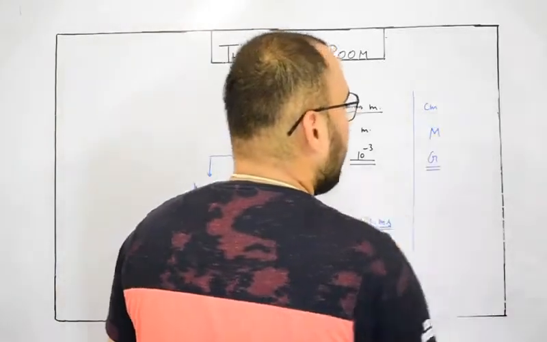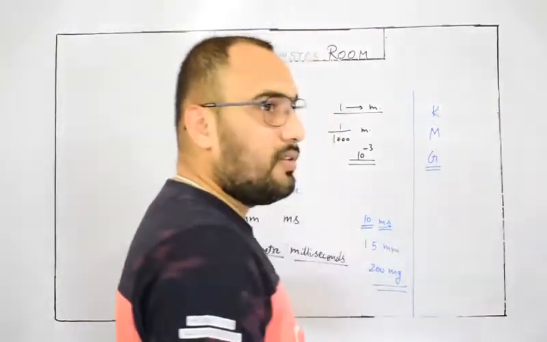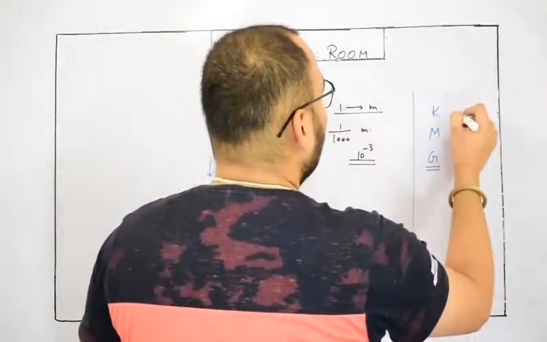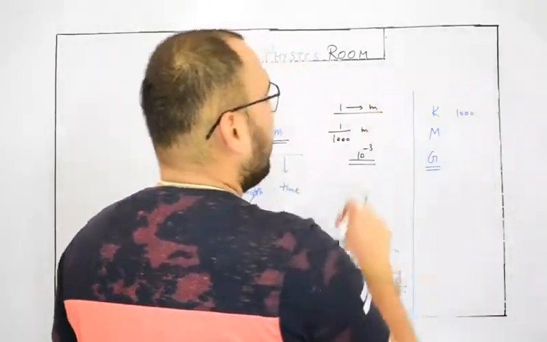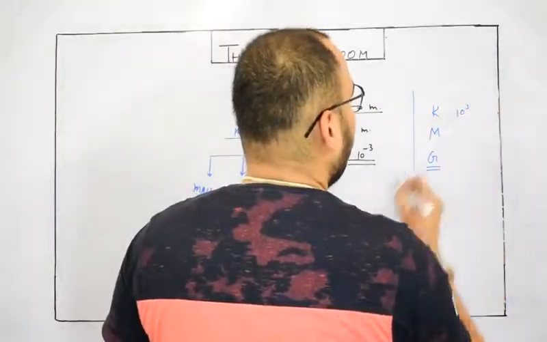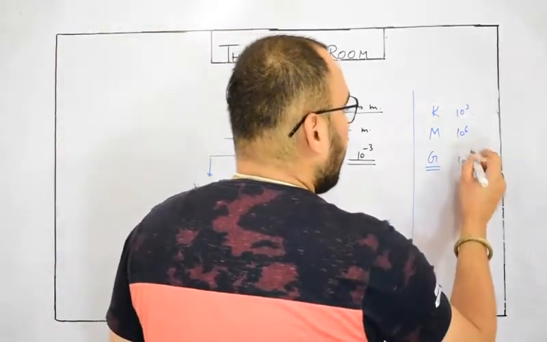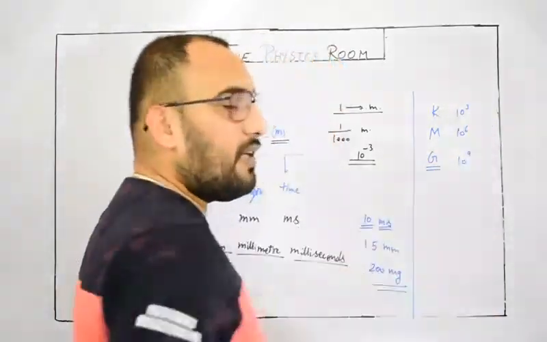Mega, represented by capital M. Kilo, represented by capital K. Kilo is 1000 times the normal one unit of a meter, so kilometer means 1000 meters. So I should write 10 to the power 3 as the prefix. Mega, 10 to the power 6. Giga, 10 to the power 9.